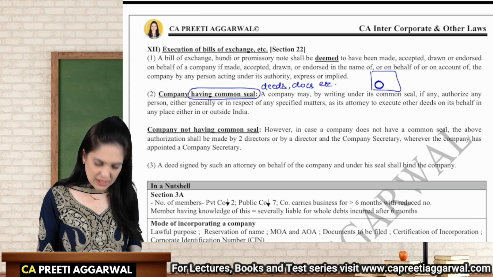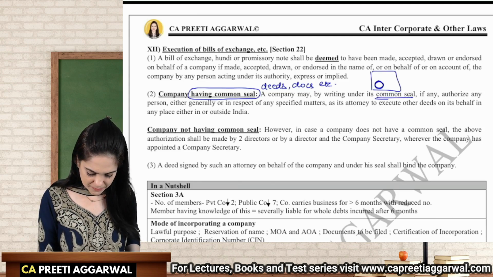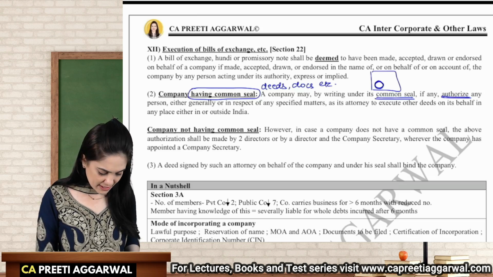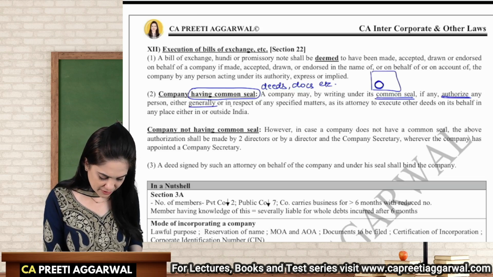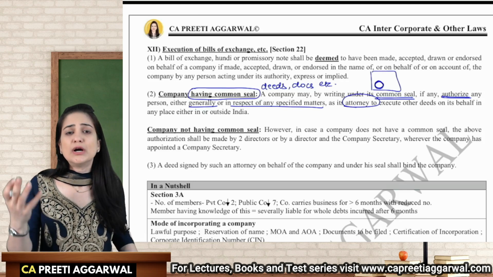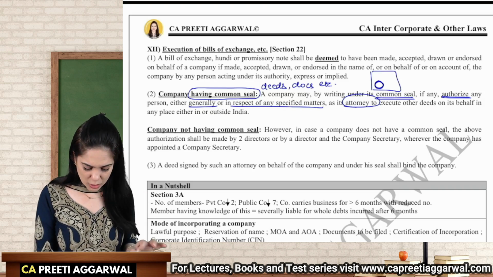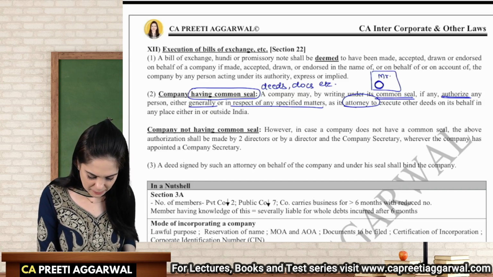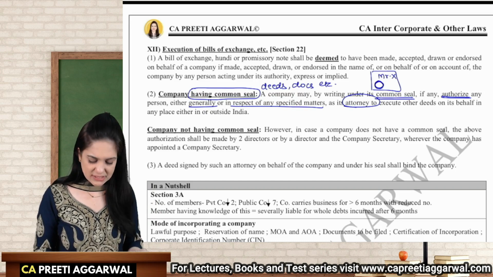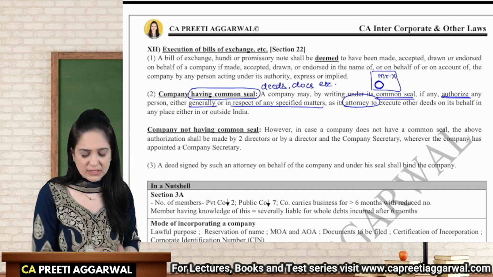If a company has a common seal, then a company may, by writing under its common seal, authorize any person either generally or in respect of specific matters as its attorney. It means someone who is authorized to enter into contracts on behalf of the company. So we will affix the common seal. We will write the name of the person who is authorized either generally, to enter into any contract, or only into specific contracts.